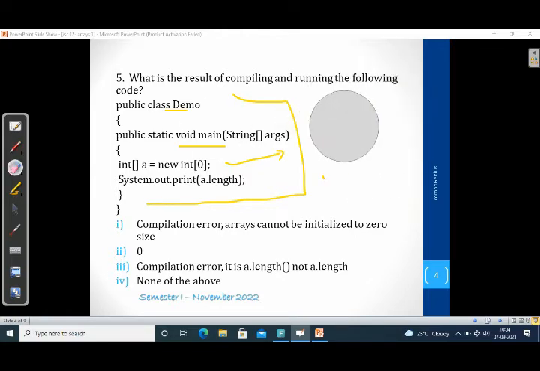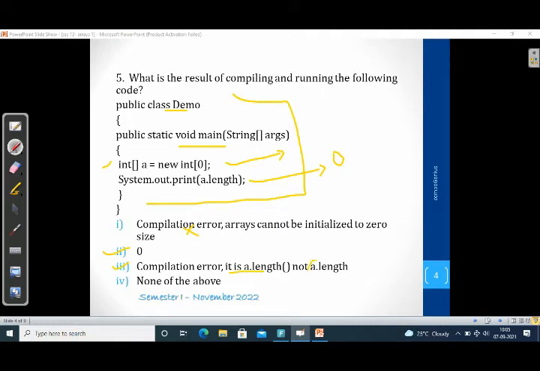So what is the output of this one? This array declaration is right, and the size given is 0. So what is the output as length? How many elements will be there? There are no elements, only 0 elements. So the output is also 0. It will display the output as 0. Now you can check the options. Compilation error, arrays cannot be initialized to 0. No, it is wrong because we can declare an array with size 0. It will display only the value 0.